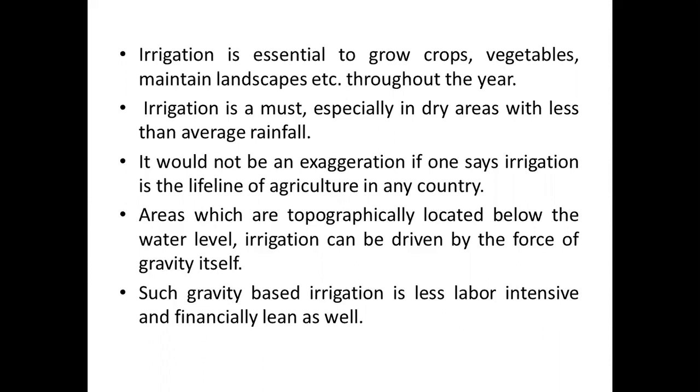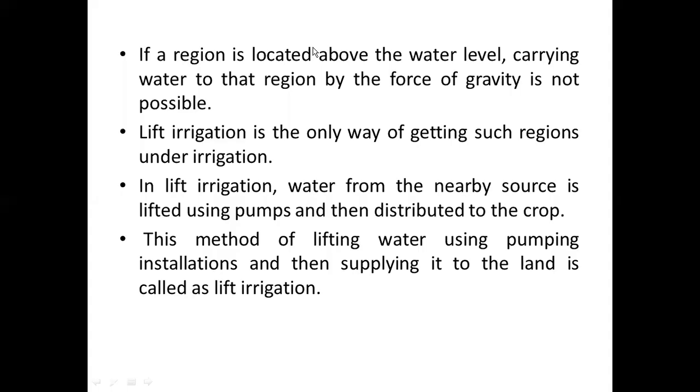But for lands or farms which are above the water source, the irrigation water cannot be conveyed to the farm by gravity. So it would require lifting the water from that water source. If a region is located above the water level, then carrying water to that region by the force of gravity is not possible.